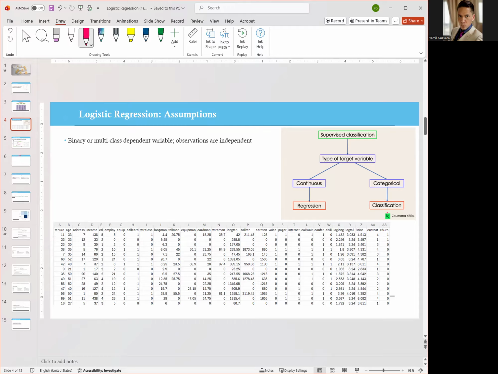Now, is the dependent variable, or the target variable, binary? Is it categorical? Is it multi-class? Yeah, it's definitely binary. So we can definitely use logistic regression.